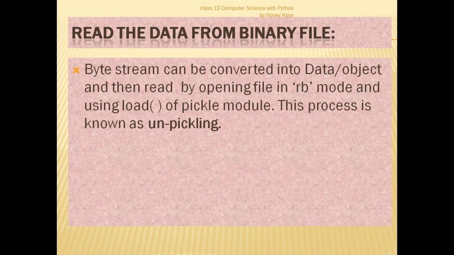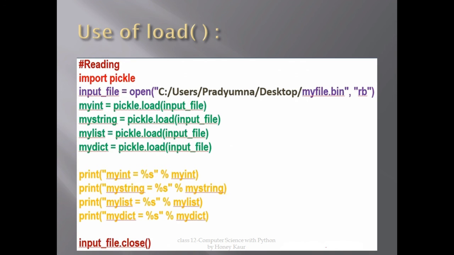In this we require opening the file in rb mode, that is reading a binary file mode, and the function required for unpickling is load. Dump is the function for writing, load is the function for reading, of the pickle module. So this is the unpickling of a binary file. Coming to the example, use of the load function, we have it in the same way: the very first command is import pickle, so that we can use the load function, and we have a file handler, input file, with the open function and the full name here.